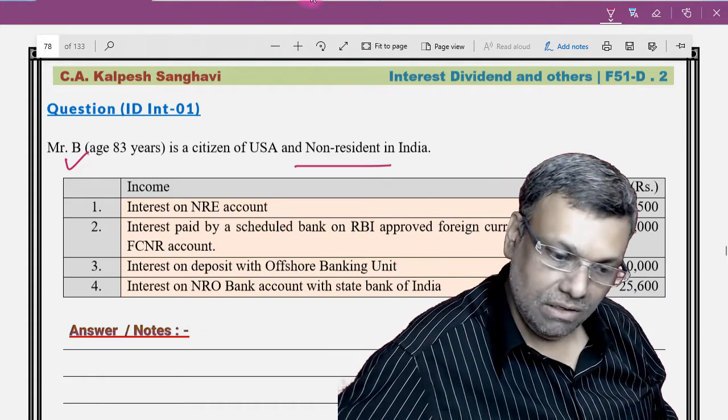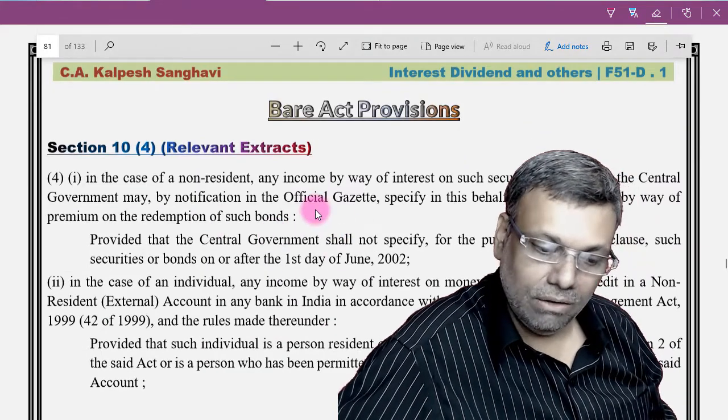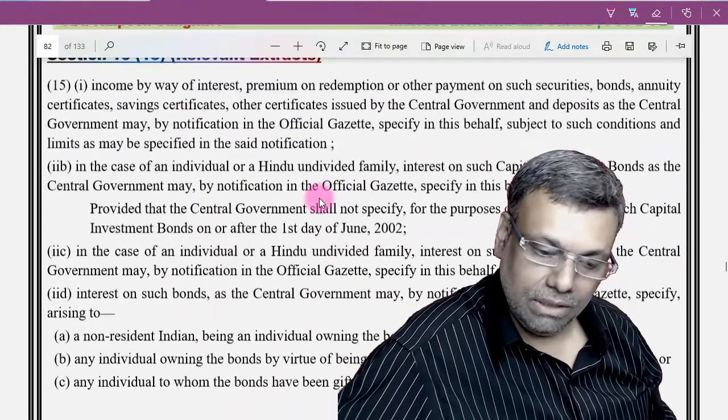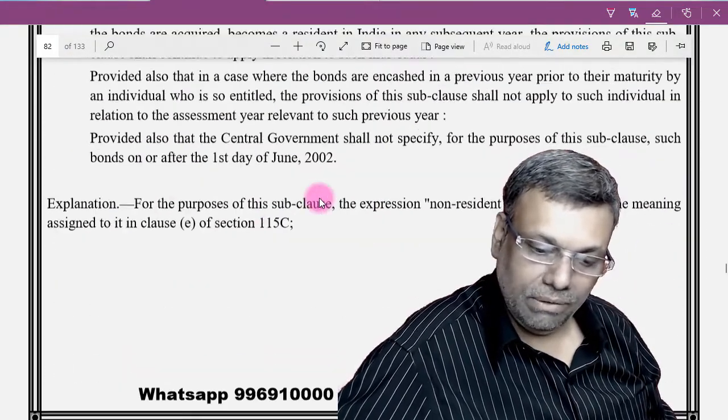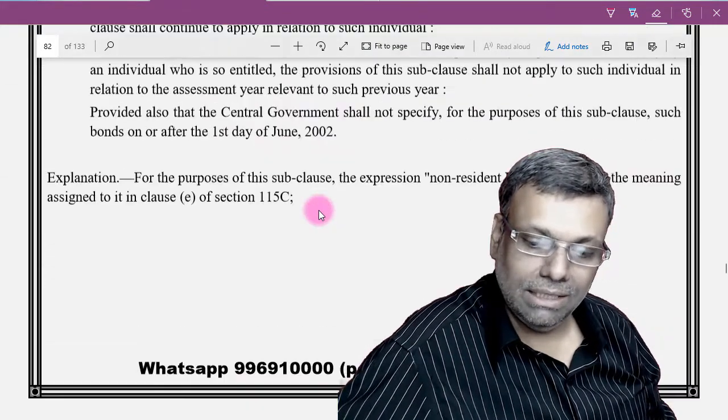Okay, so I'll just tell you that you can go through this one-time reading of all these relevant bare act extracts that I've already given to you. You can just go through these hardcore basic points, all different types of interest on different bonds and all that kind of situation.